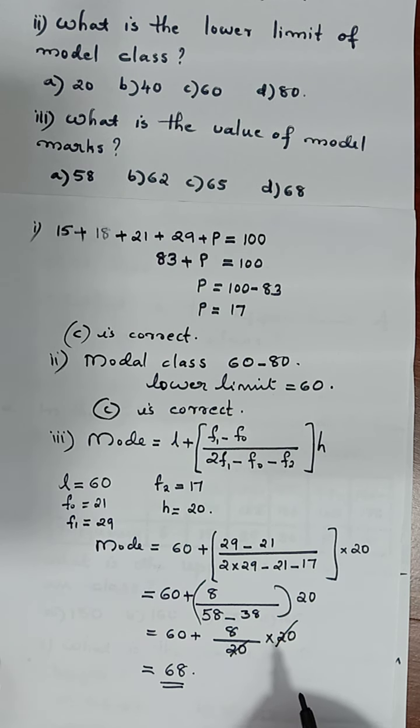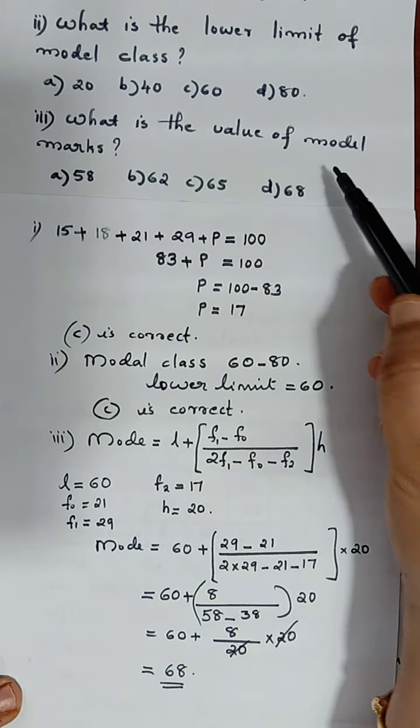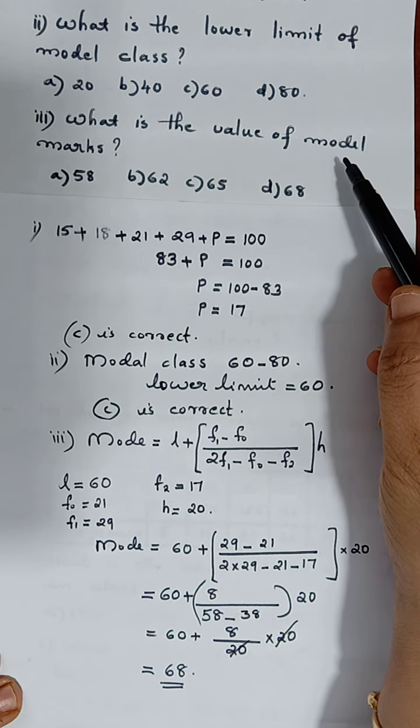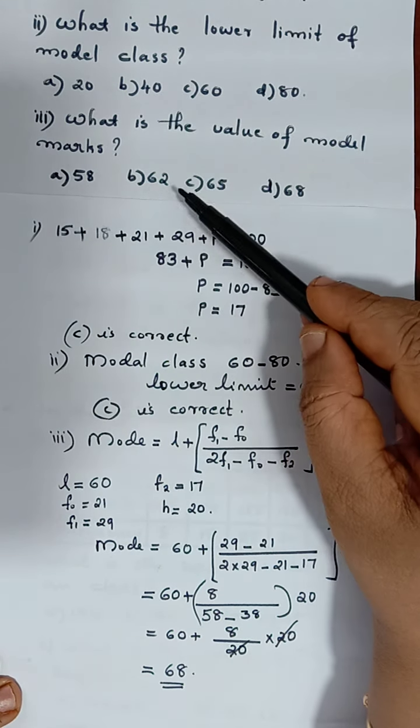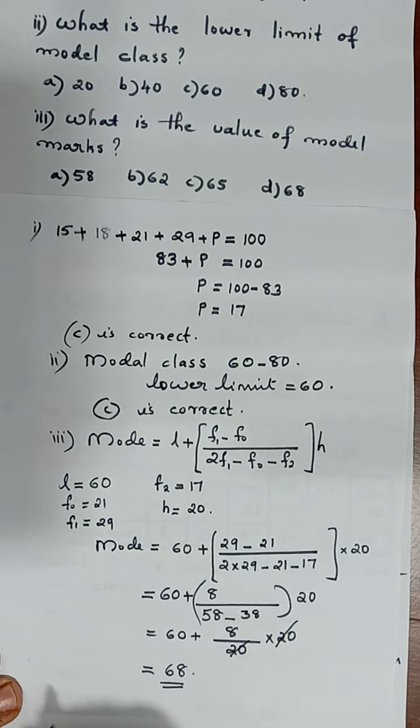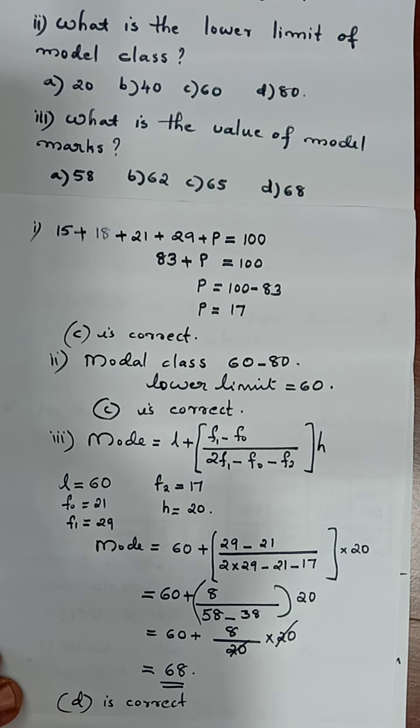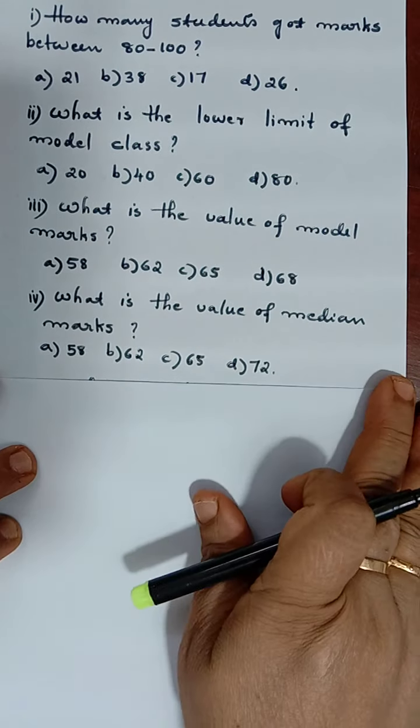So, according to our question, what was our question? We had to get the answer 68 as the value of modal marks. It is given. Value of modal marks 58, 62, 65, 68. So, option D is correct. Option D is correct.